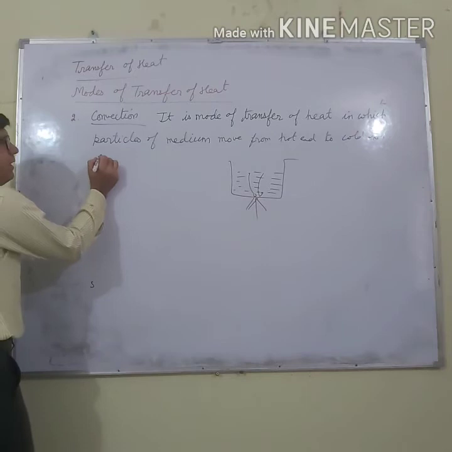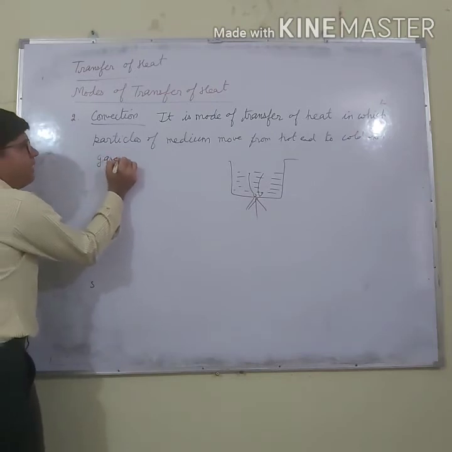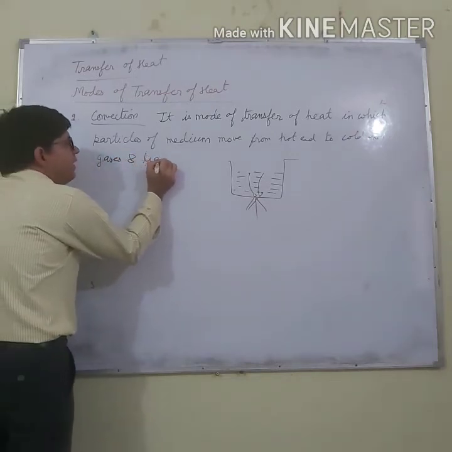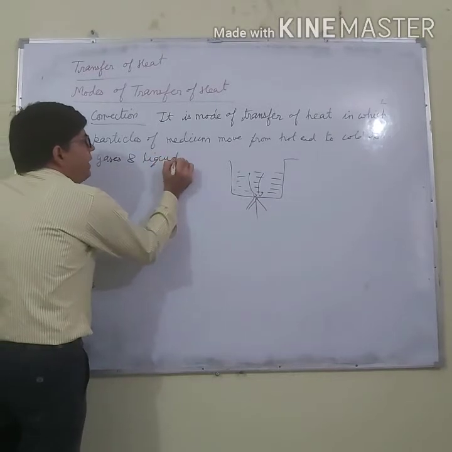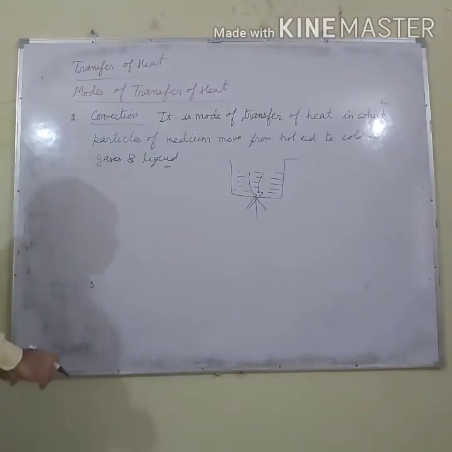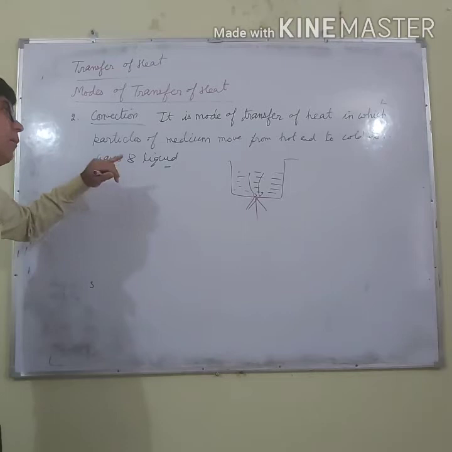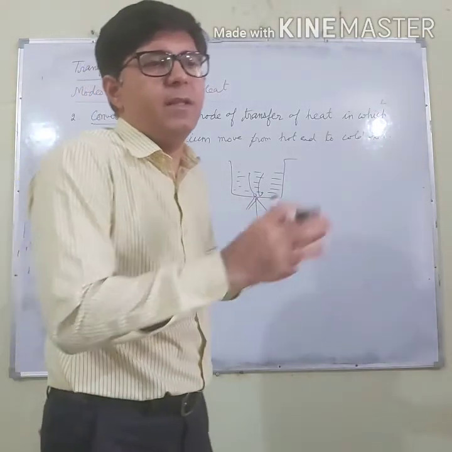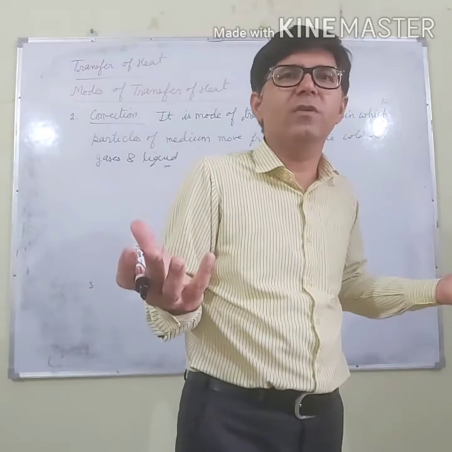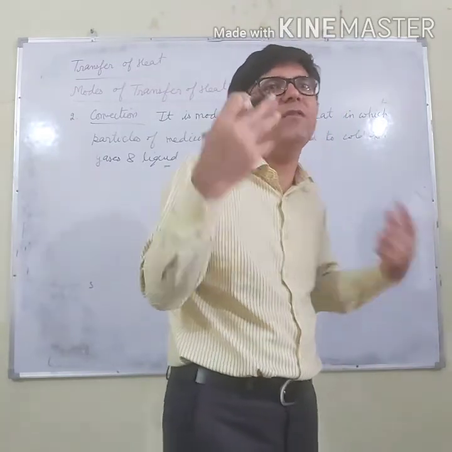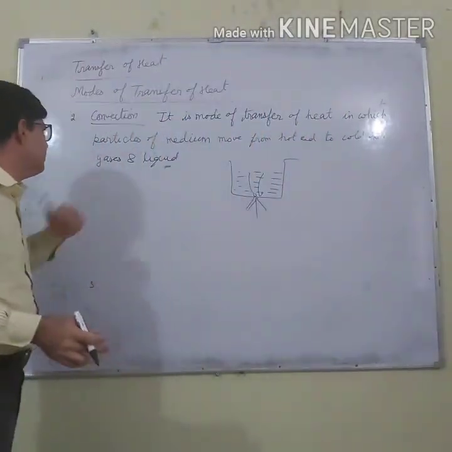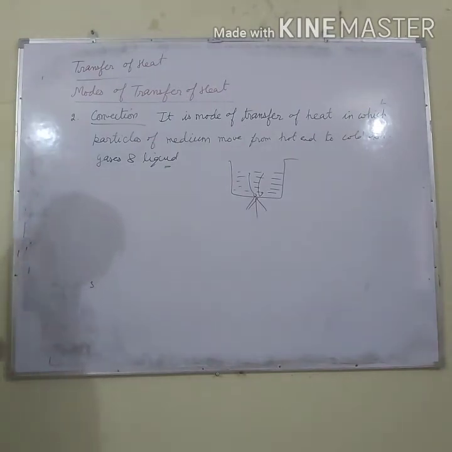This convection takes place in gases and liquids. Why can it not take place in solids? Because in case of solids, the particles of the medium or the substance remain fixed at their position. They are not supposed to leave their position. So this is the reason why convection takes place only in liquids and gases. It does not take place in solids.